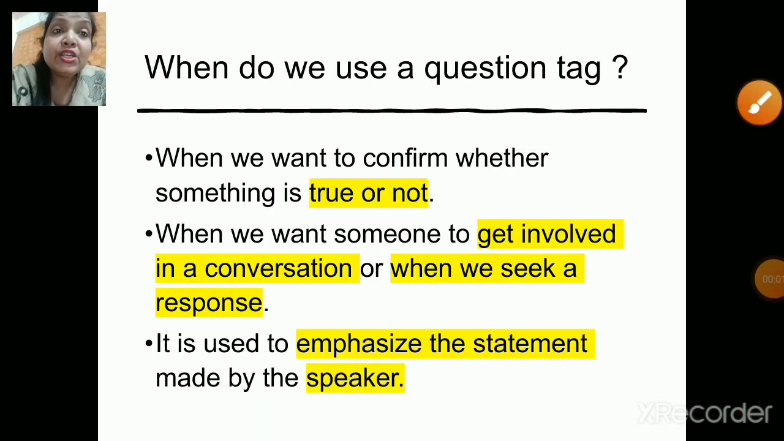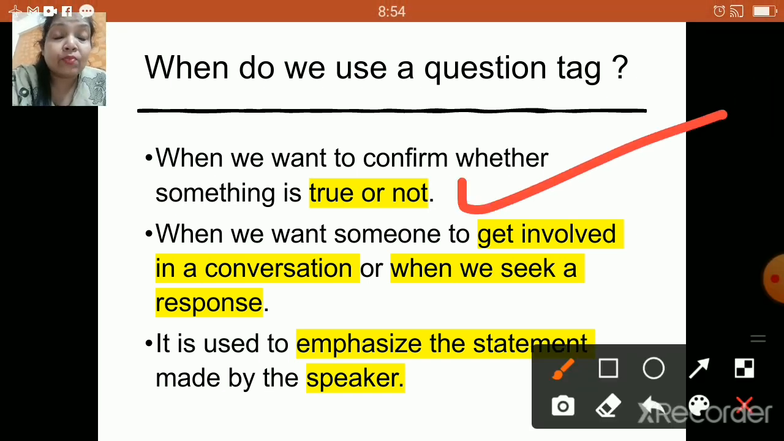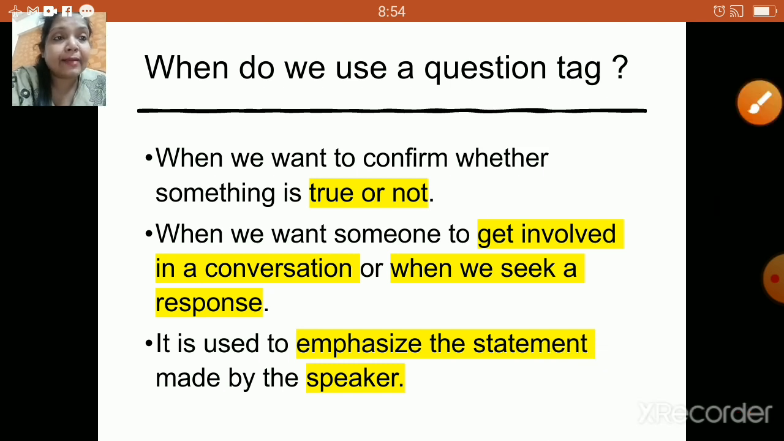So now when do we use a question tag? Yes. Now the question tag can be used, children, when we want to confirm whether something is true or not. Now, second point, when we want someone to get involved in conversation or when we seek a response. Then, it is also been used to emphasize the statement made by the speaker. So, these are the points, children, when we can use a question tag.